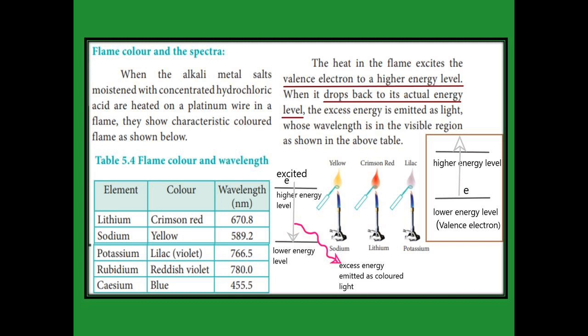It has more energy than in the lower energy level, but it never stays in the higher energy level. It wants to come back to the lower energy level, and at that time it loses the excess energy in the form of radiation. That radiation shows the color. It is an important question.